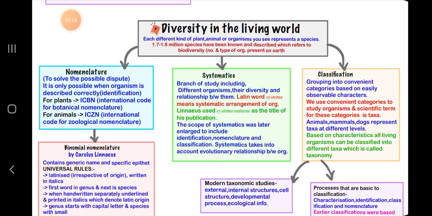Then classification, it is a grouping into convenient categories based on easily observable characters. We use convenient categories to study organisms. The scientific term for these categories is taxa. Animals, mammals, dogs represent taxa at different levels. Based on characteristics, all living organisms can be classified into different taxa, which is called taxonomy.